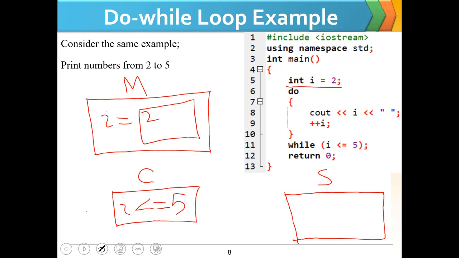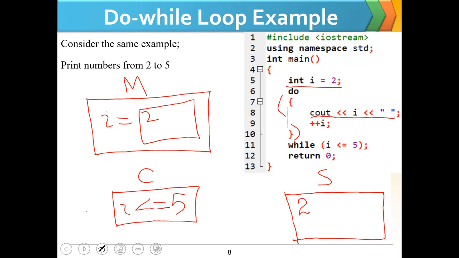You can see that when the do line is executed, the do body will be executed before checking the condition, so we will get 2 at the output screen,